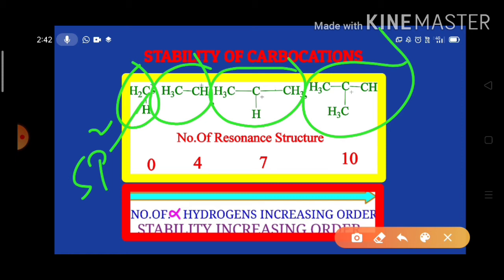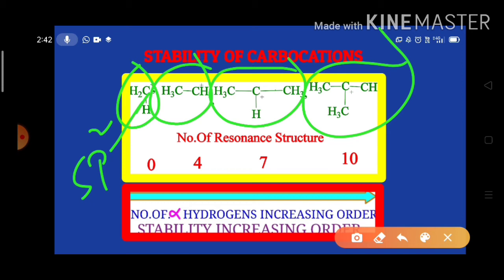Only one condition required to show hyperconjugation is satisfied. There is no alpha carbon, that means there are no alpha C-H bonds. So methyl carbocation does not show any hyperconjugation, there is no doubt.